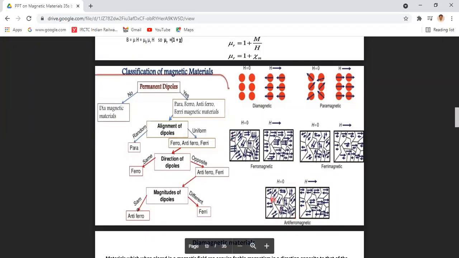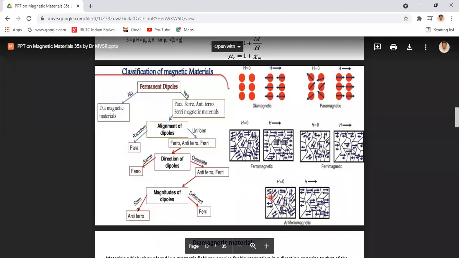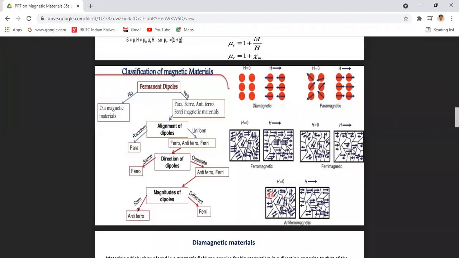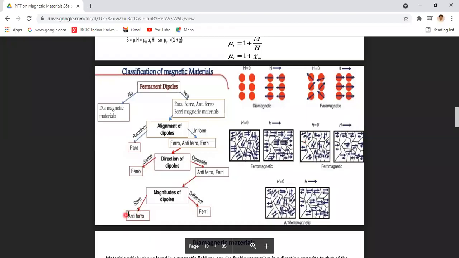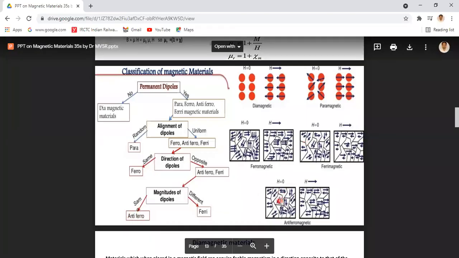Coming to antiferro, consider this domain region. In this domain region, the dipoles are in opposite directions. So the magnitude of dipoles, which are having the same magnitude, will be observed in antiferromagnetic materials.